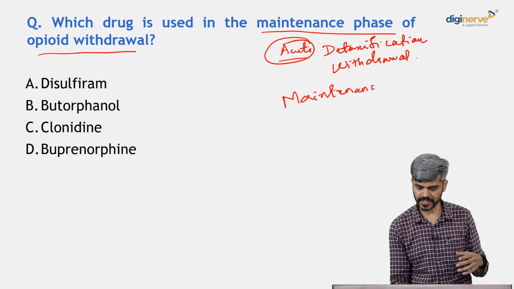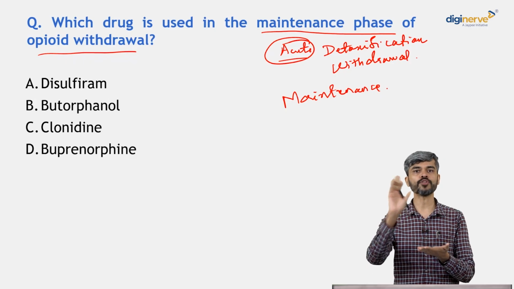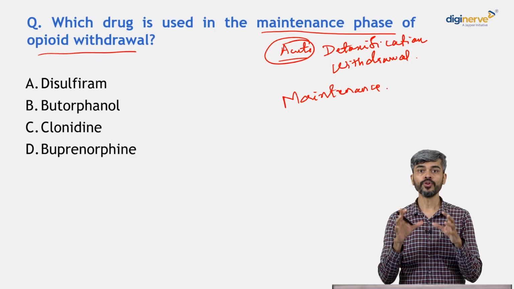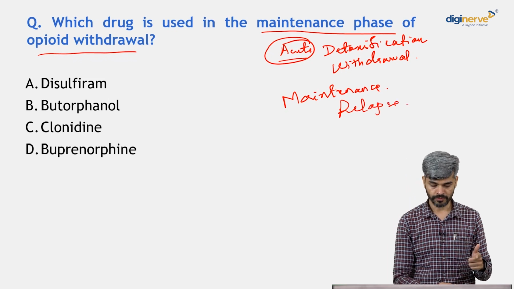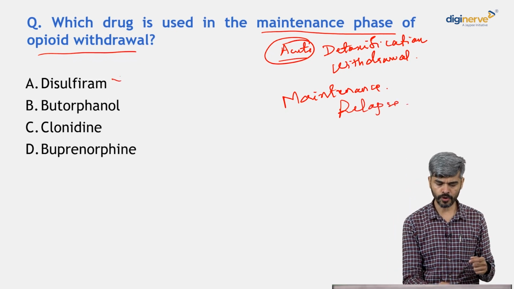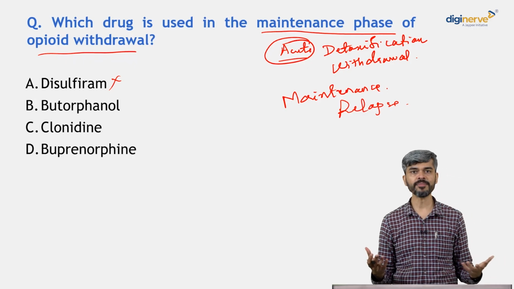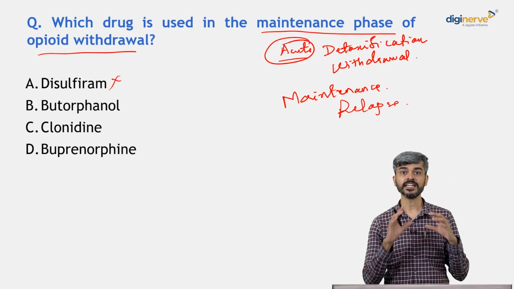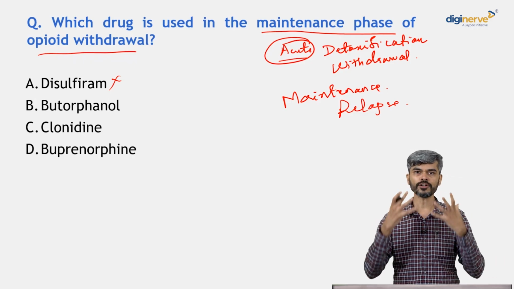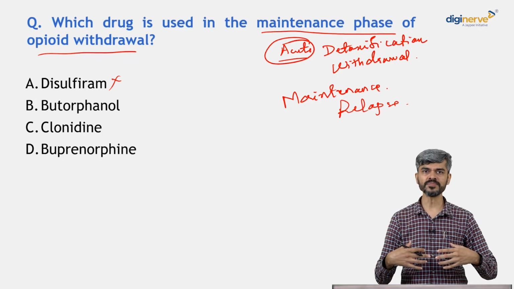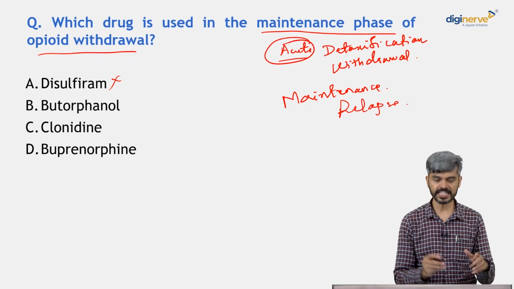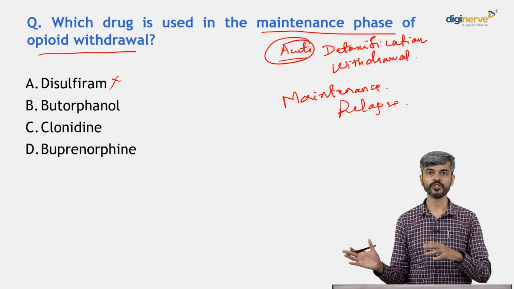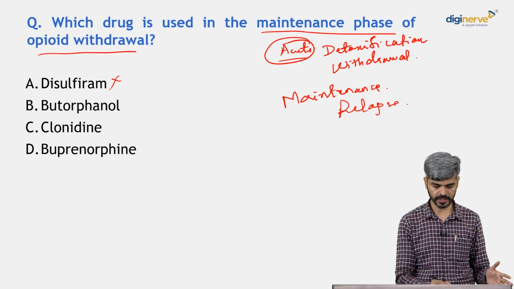So what is maintenance phase treatment? All the withdrawal symptoms have gone away now, right? Now you have to ensure that the individual does not relapse into substance use again. So would you use disulfiram? No. What is disulfiram? It blocks aldehyde dehydrogenase and leads to a lot of uncomfortable symptoms if a person drinks alcohol while being on disulfiram. So this is used in alcohol dependence syndrome, correct? To prevent relapse. Disulfiram is not the answer.